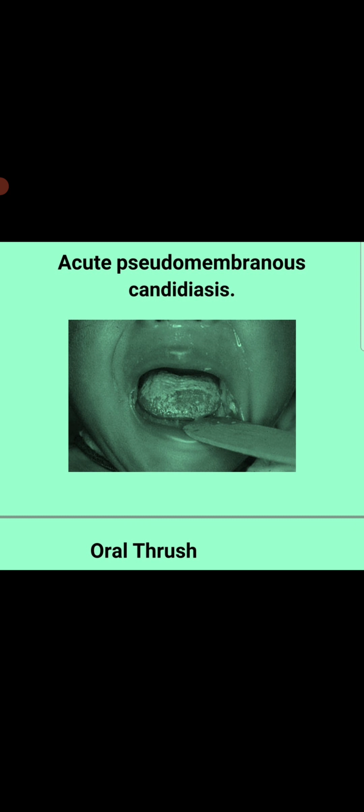Why? Due to decreased immunity, because it is an opportunistic infection. This is acute pseudomembranous candidiasis. With a tongue blade we can wipe off these white patches, and this is also known as oral thrush.